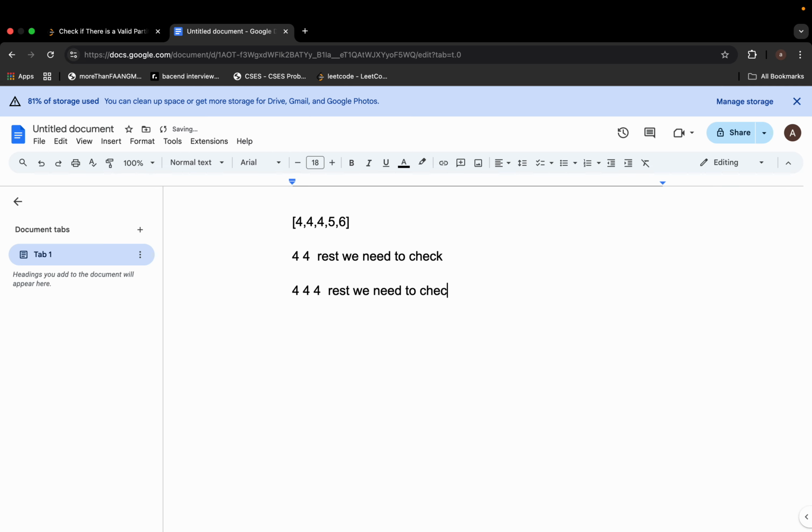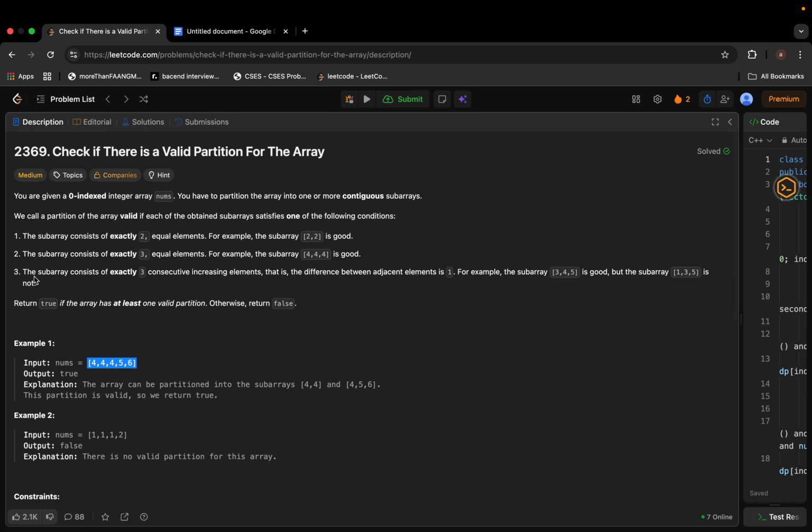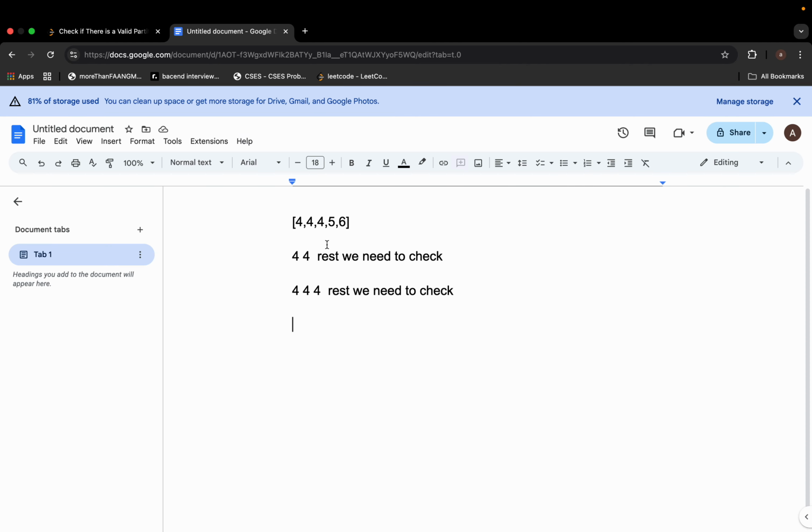Now the question says the subarray should be exactly three consecutive increasing elements. So are these three increasing? No, they are not increasing. So 4 4 4, this itself is wrong, so let's not consider this part. Now what is the rest that we need to check? For this one we need to check 4 5 6. I'll write it here.